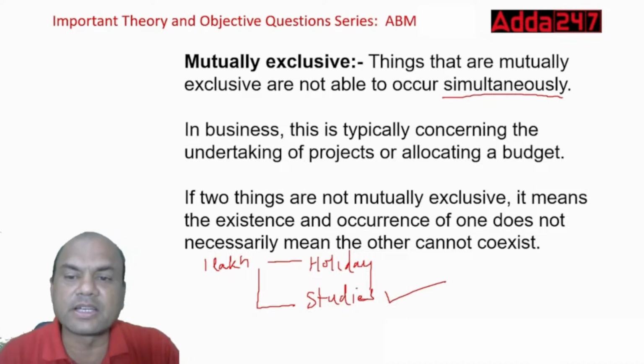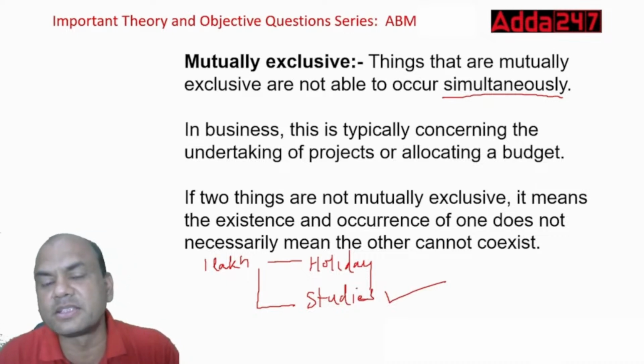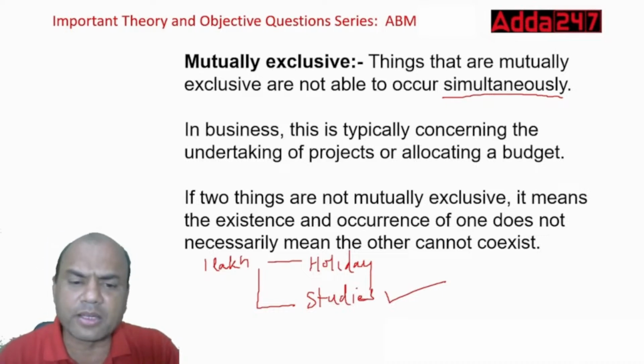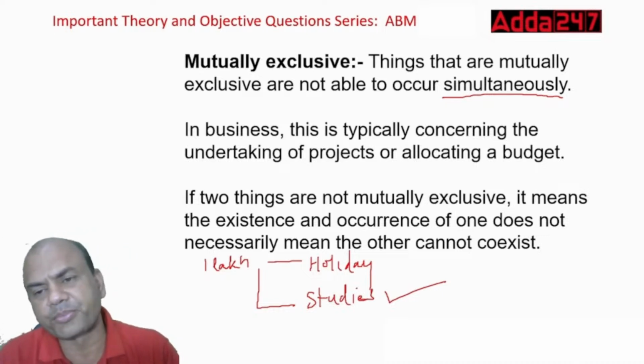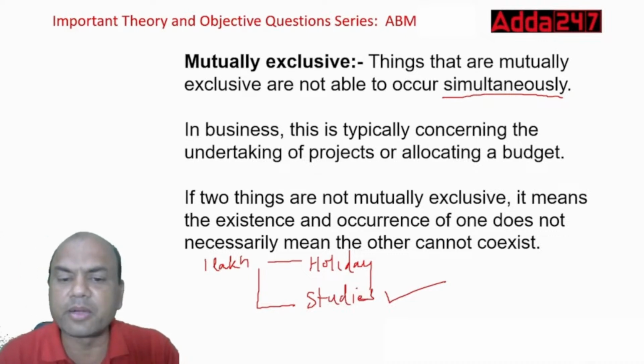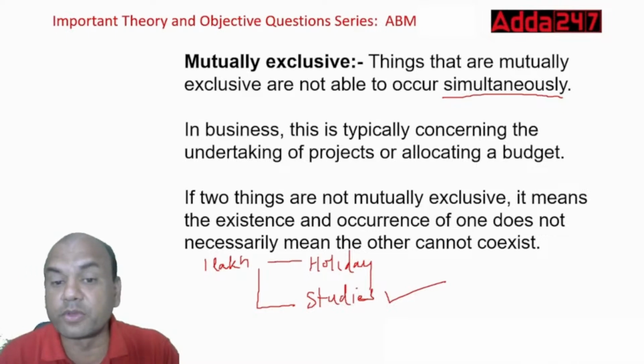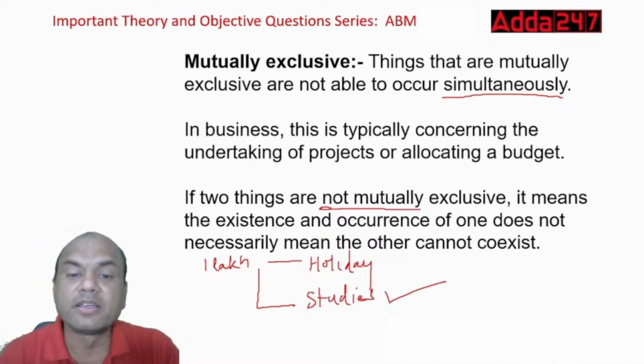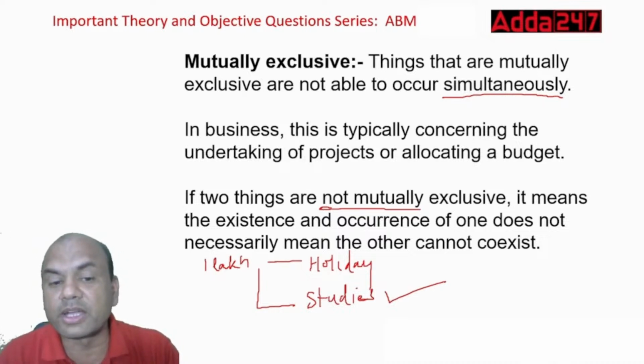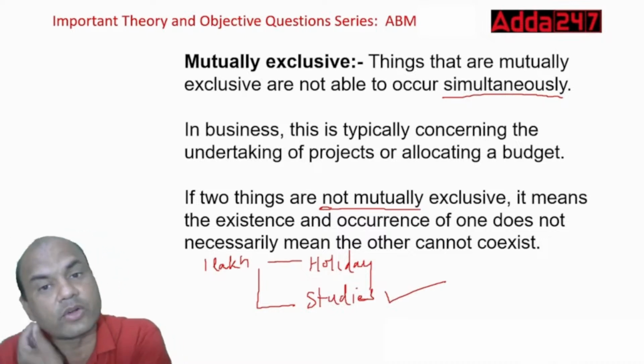So in business, this is typically concerning the undertaking of projects and allocating the budget. Similarly, in companies also we face the same problem. Budget is limited and projects are many. If two things are not mutually exclusive, they can occur simultaneously. It means the existence and occurrence of one does not necessarily mean the other cannot exist.